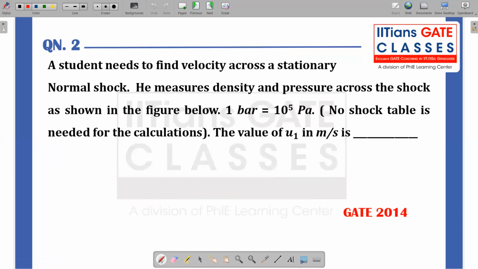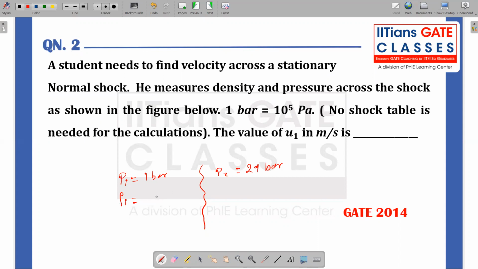And the next question: a student needs to find a velocity across a stationary normal shock. He measures the density and pressure across the shock wave as shown in the figure below. The figure is not given, so I am going to give you the figure. So I have a shock wave which is sitting over here. He measures the properties, that is P1 is 1 bar, P2 is 29 bar.